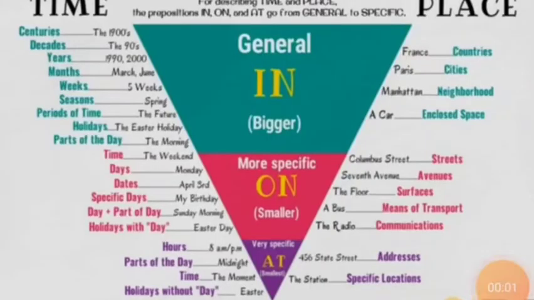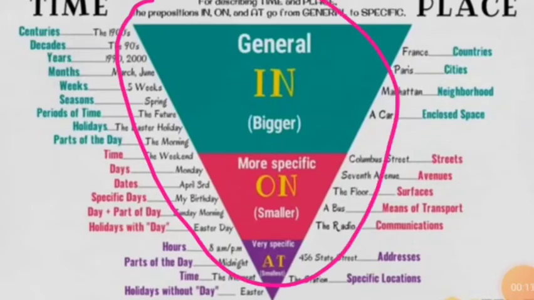Now children, we are going to understand preposition with this chart. As you can see, this is a triangle, and on one side of the triangle you can see preposition of time, and on the other side you can see preposition of place. In, on and at, these three prepositions can be used both in the sense of time and in the sense of place.